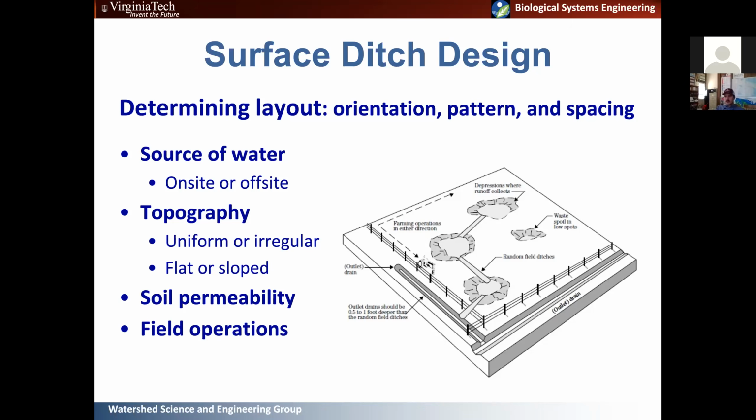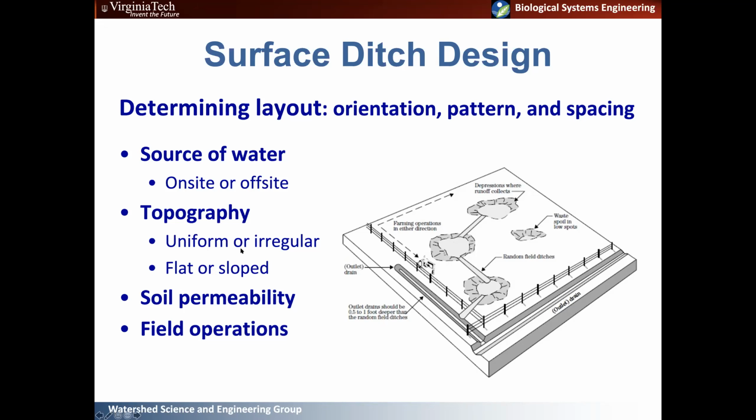The topography is probably the most critical for a ditch. You need to figure out if you're going to do a uniform or an irregular spaced ditch system. This one here is showing an irregular spaced ditch system, so they're just trying to drain specific spots that are wet. These are potholes or depressions in the landscape, and these can be drained pretty easily with a ditch. And you can use ditches on flat or sloped land.